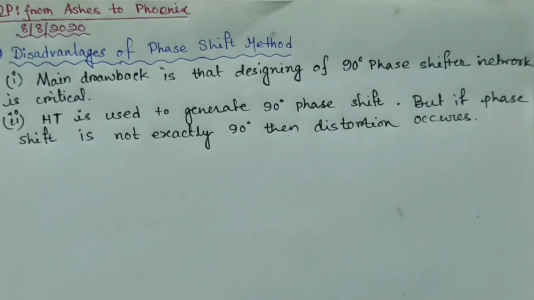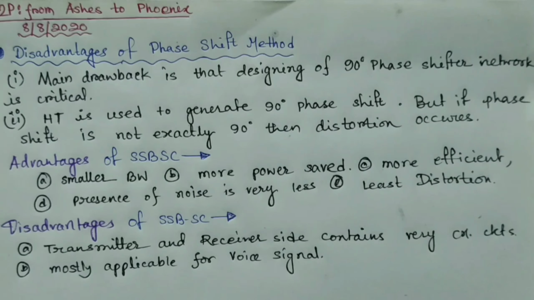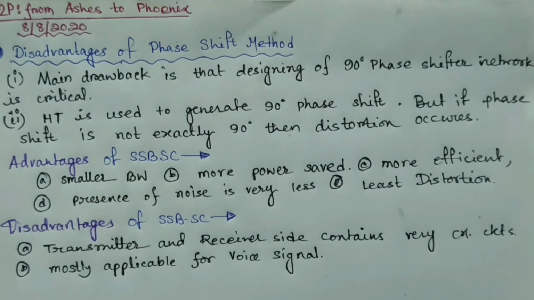So if we wrap up things about SSB-SC signal, then we can say that its advantages are it uses very small bandwidth in comparison to other schemes and more power is saved in this process. This SSB-SC signal is the most efficient among all the schemes. Presence of noise in this case is very less and distortion is also less. And the disadvantages are that the transmitter and receiver side contain very complex circuits. It is only applicable for voice signals, and the third disadvantage is that it is very expensive.